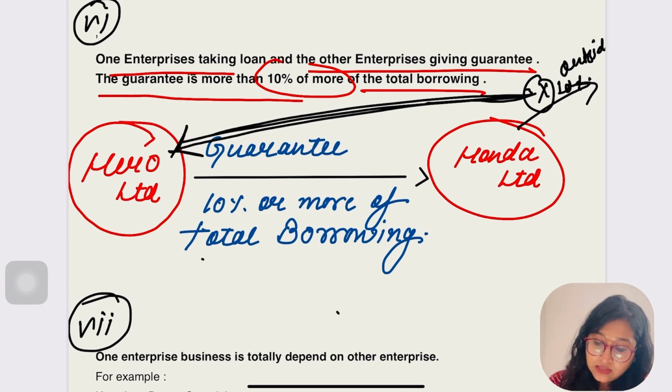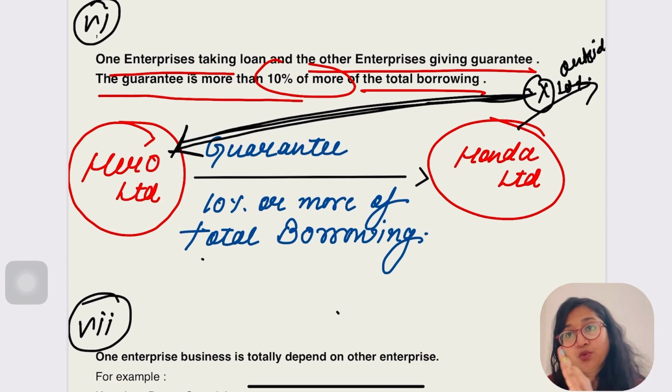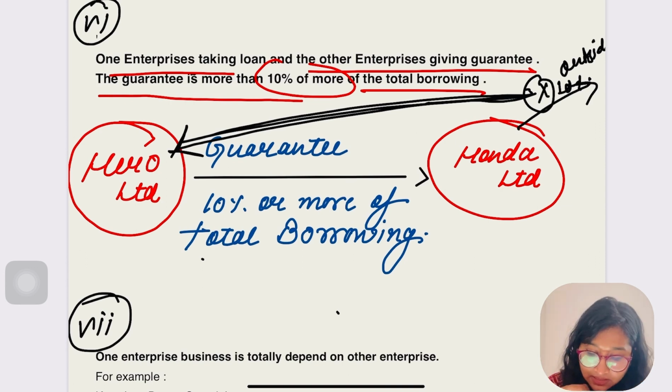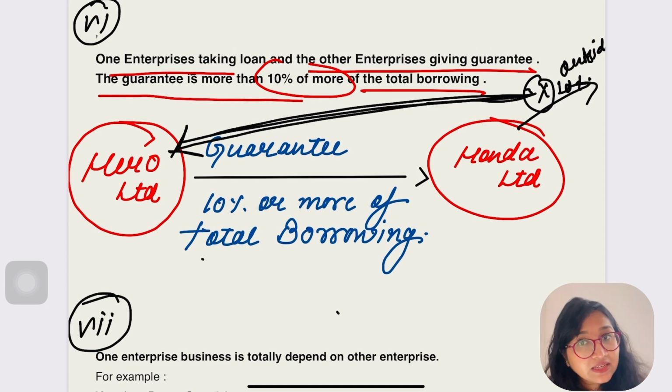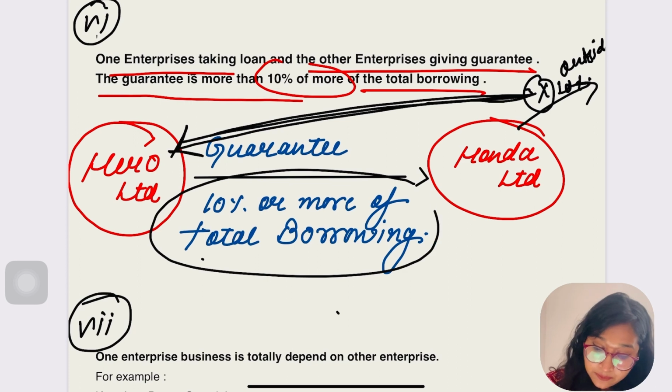So in this case, Honda Limited has taken a loan from an outsider, and Hero Limited has given the guarantee. Is it clear? But if one person is giving a guarantee to another person, does it mean they fall under the definition of associate enterprise? I don't think so. There is one condition, and the condition says that the guarantee should be 10% or more of total borrowing.